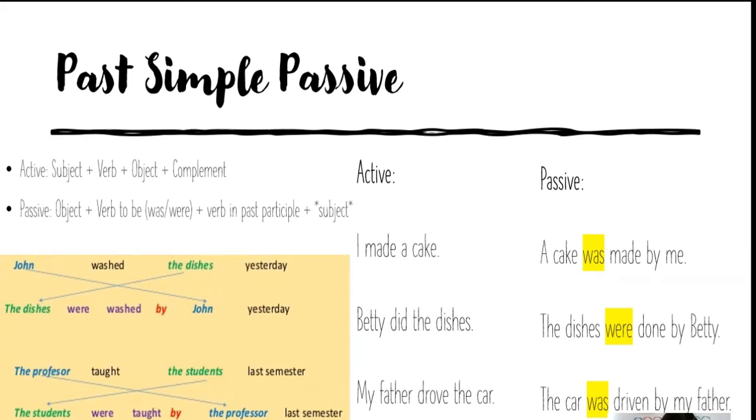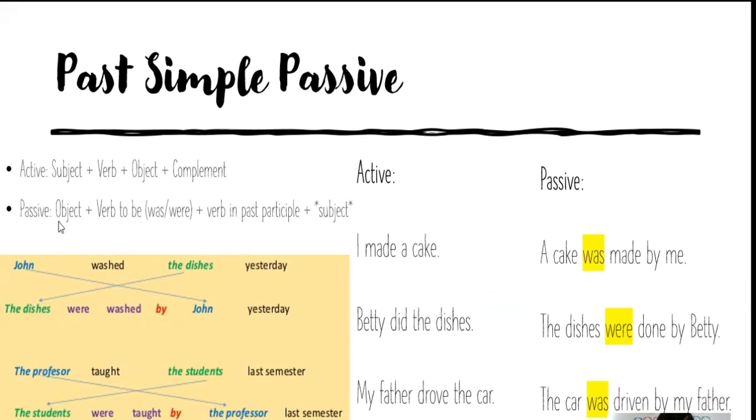Okay, then we have to write was or were. Okay, when do we use was? The verb to be was. Imagine that you have the word the car. Instead of the dishes, you have the word the car. The car washed by John yesterday. What word would I have to put? Was or were? The car was washed by John yesterday. Okay. Was is for singular and were is for plural. Okay. Well, we have other examples here.